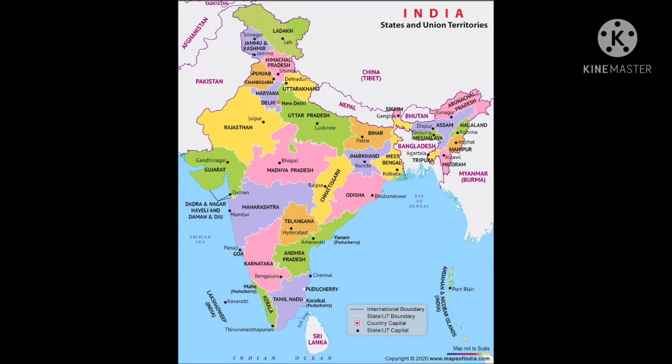Our India is a very vast country, so it is divided into 28 states and 8 union territories. Telangana is the 28th state, which is the youngest state of India and which was formed on June 2nd, 2014. Okay. And firstly there were 9 union territories. Recently Dadra and Nagar Haveli and Daman and Diu, which were 2 union territories in Gujarat, have merged into one. So there are 8 union territories now.